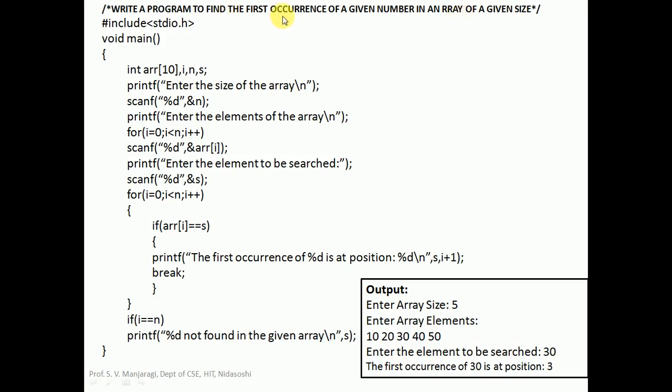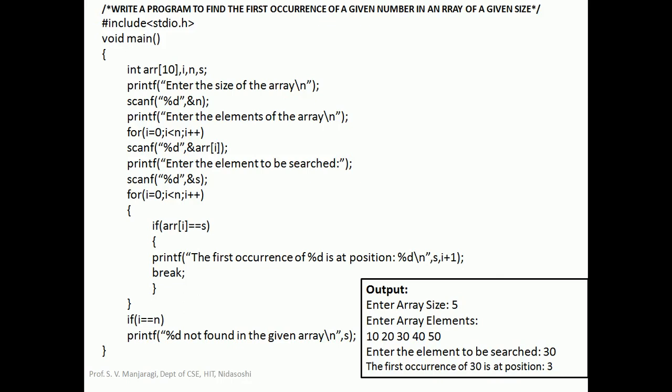So what do you mean by the first occurrence? Here we need to print the position of the first occurrence of the array element. So it is something like searching for an element. If that element is found, we need to print its first occurrence position. Occurrence basically means appearance.